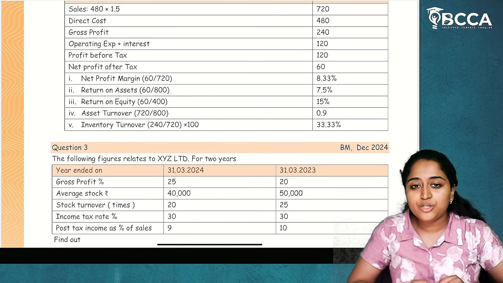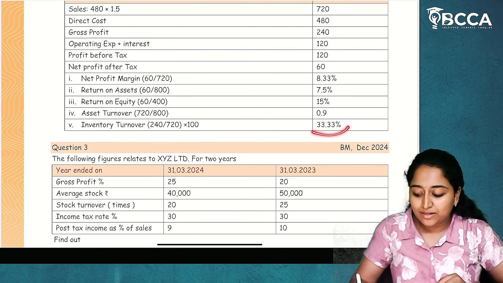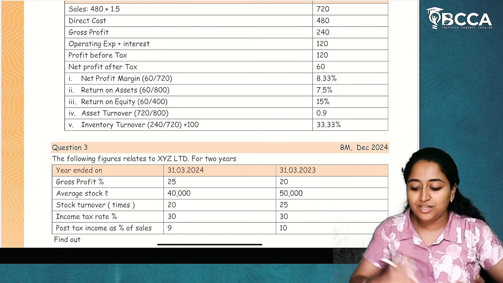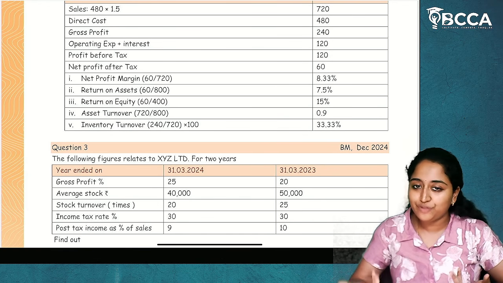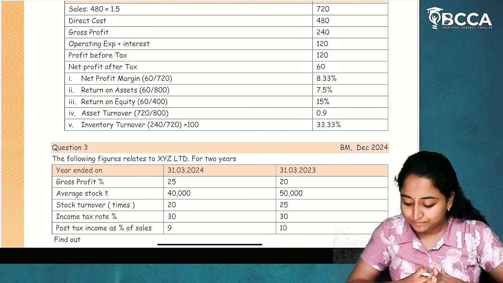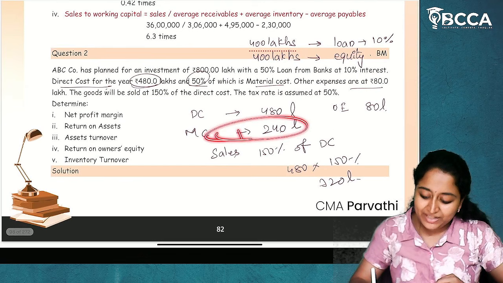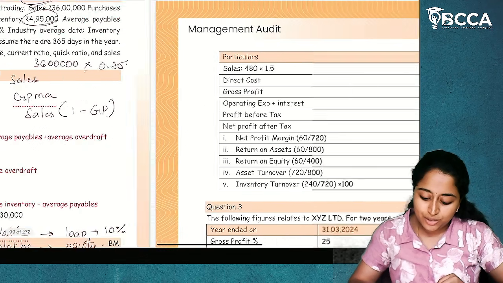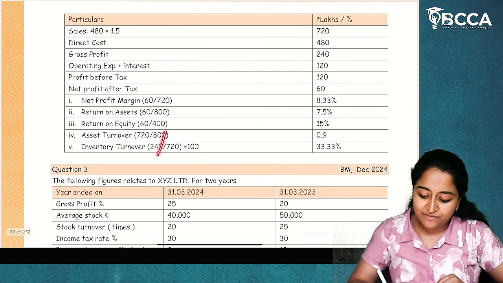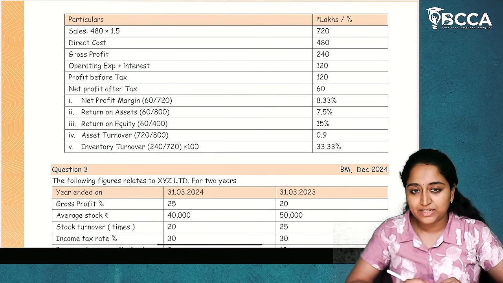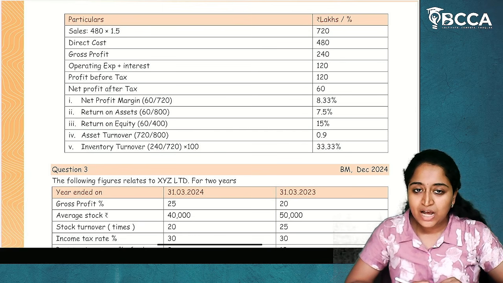Usually inventory turnover should also be given as a ratio, but as per ICMAI, it is given in percentage. So even in the options, if it is given as a percentage, you have to write it as a percentage only. Now how is this percentage calculated? Whatever material cost is there is considered to be the inventory. Material cost divided by sales into 100. 33.33%. I hope it is clear.